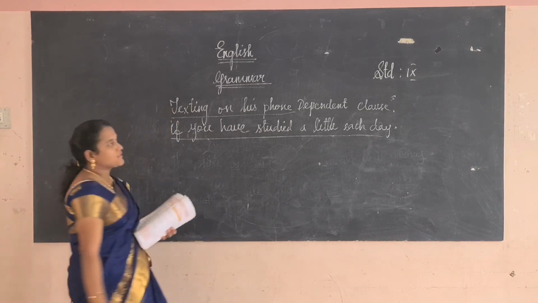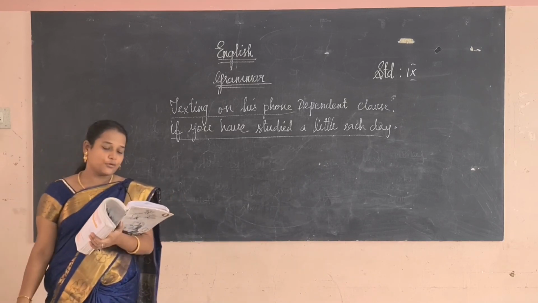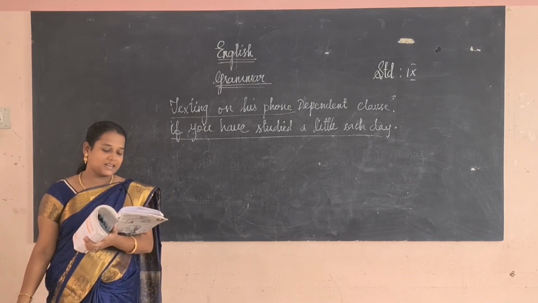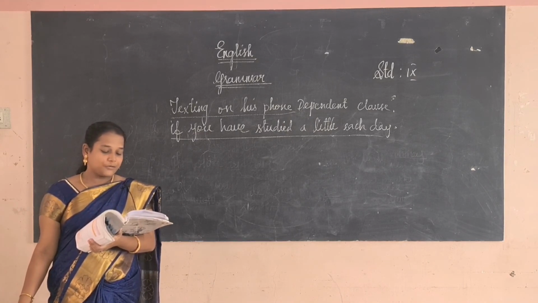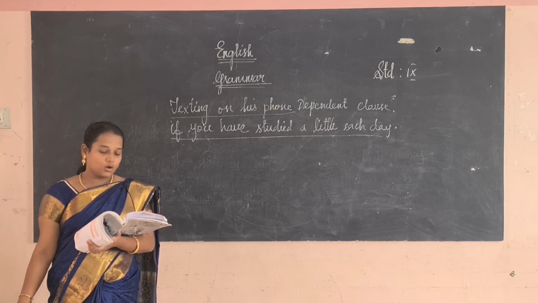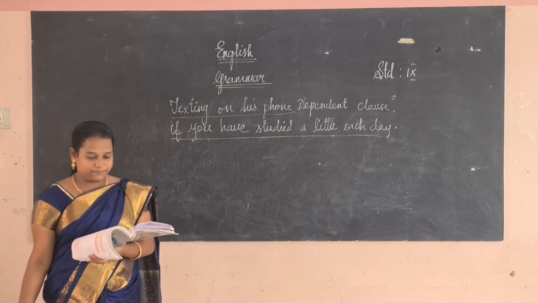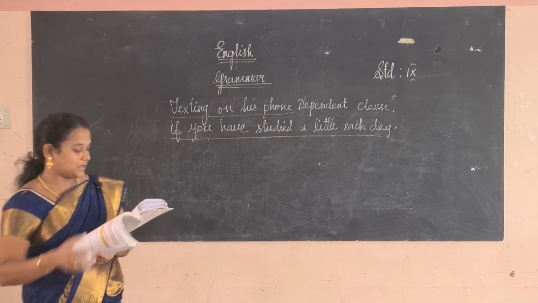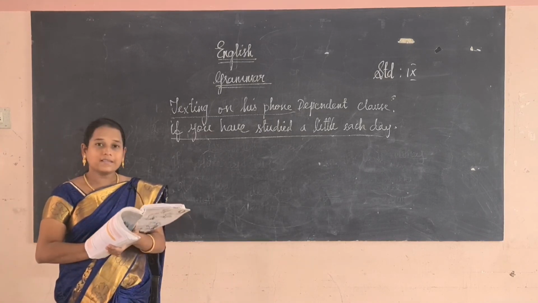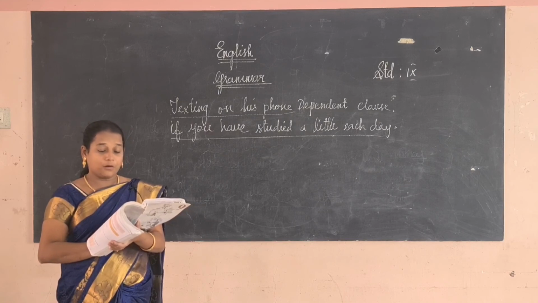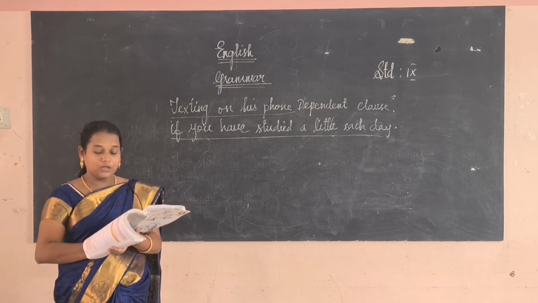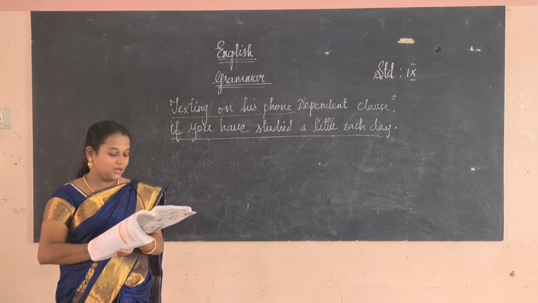The first one is texting on his phone. The second one is if you have studied a little each day. Next, to enjoy the view. Fifth one, when you go to sleep. Okay, these are the dependent clauses. Next, fill in the blanks. Complete the following sentences using the appropriate prepositional phrase. We have to supply the proper prepositional phrases.